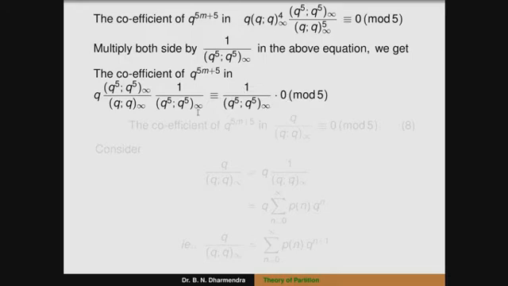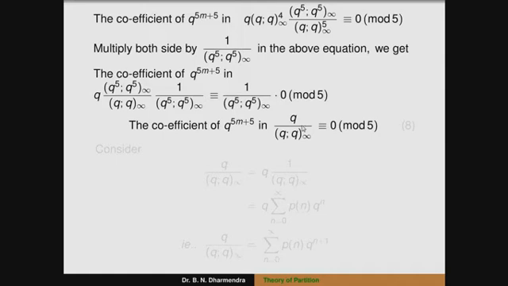So therefore, the coefficient of q^(5m+5) in q divided by (q;q)∞ is congruent to 0 modulo 5. So only we can show that finally q by (q;q)∞ is p(n) plus p(5n+4).